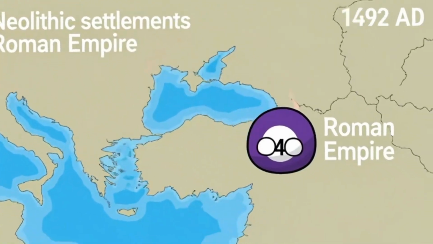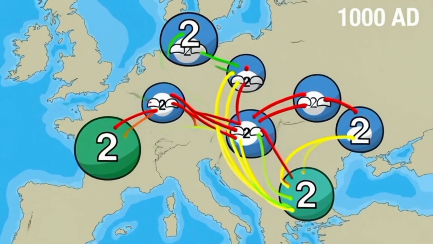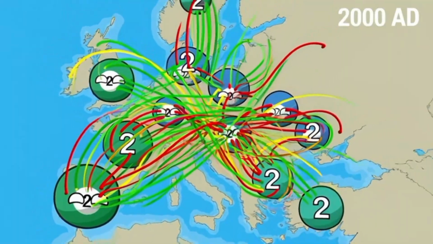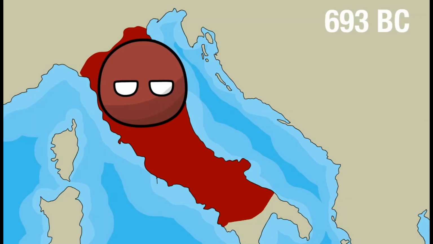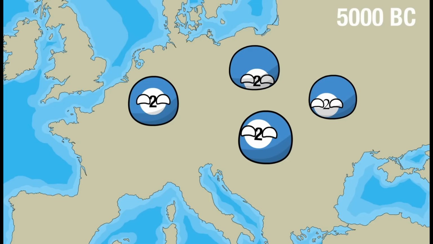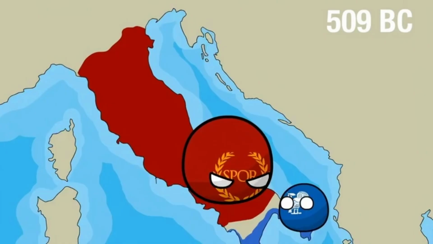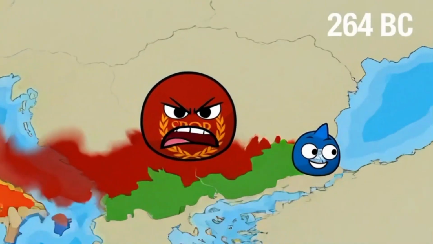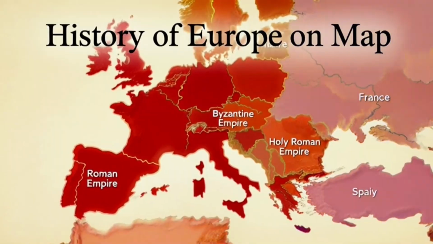Chapter 5. Modern Europe, from 355 to 450. After the wars, European nations realized constant conflict could not continue. Countries began cooperating economically and politically, leading to the creation of what we now know as the European Union. Borders opened, trade increased, and former enemies became partners. Today, Europe stands as a center of technology, culture, education, and global diplomacy, although challenges like political division and economic pressure still exist.